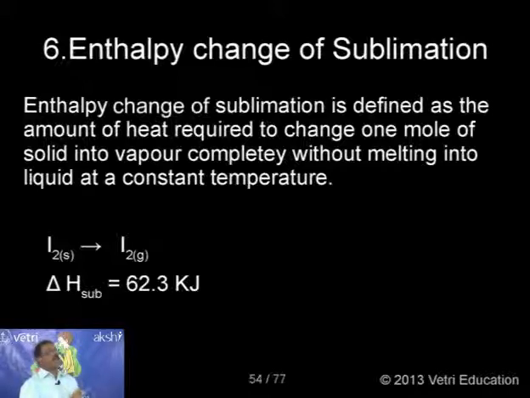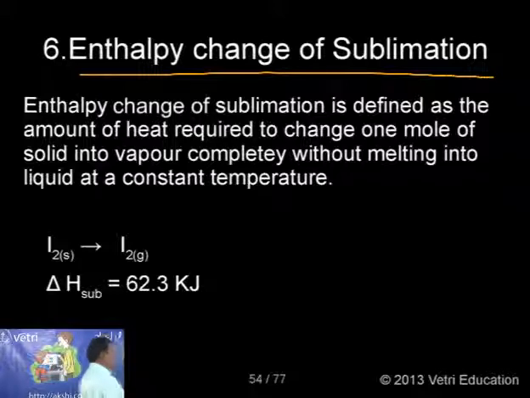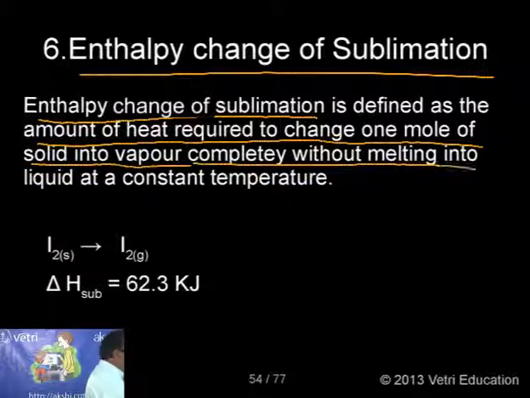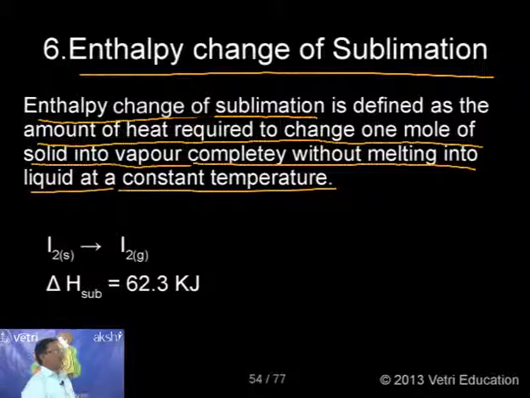Enthalpy change of sublimation. What is sublimation? We know already, it's a process by which when any volatile solid is heated, it will be converted into vapor without melting into liquid. This is called sublimation. So what is the enthalpy change of sublimation? Let me define it now. Enthalpy change of sublimation is defined as the amount of heat required to change 1 mole of volatile solid into vapor completely without melting into liquid at a constant temperature. It is called enthalpy change of sublimation.